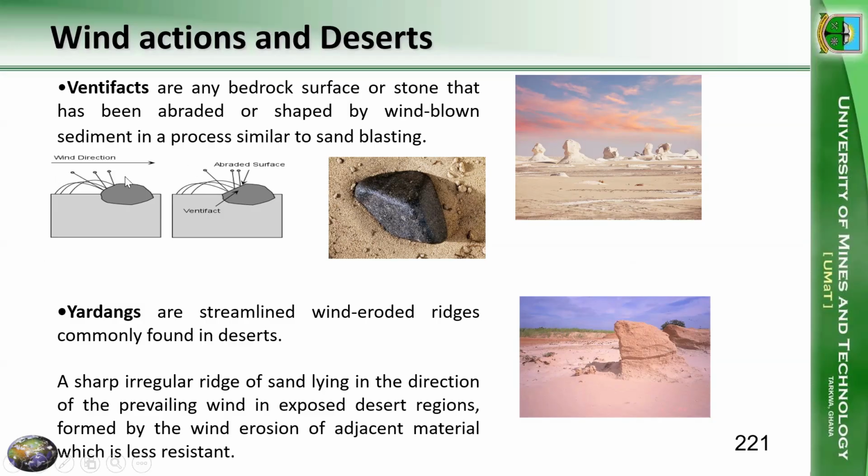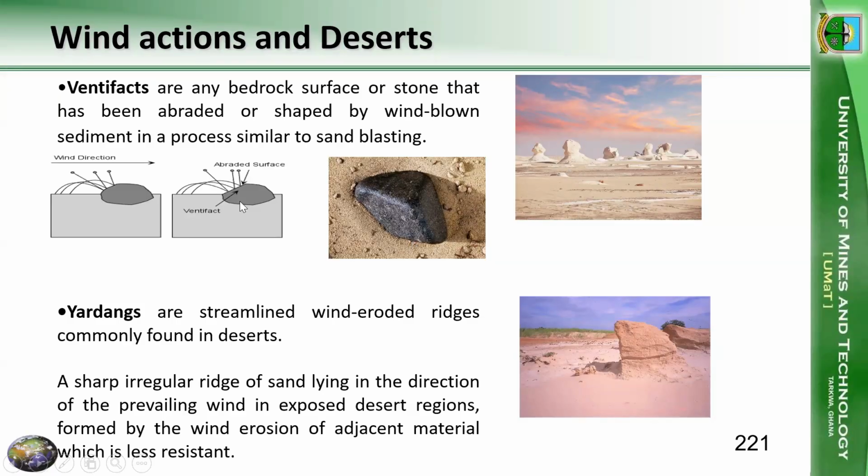So here we see the wind direction. The particles come and hit and chip away the surface of this particular rock or outcrop here, and it's abrading the surface, so we form a ventifact. So this is a typical ventifact. Any bedrock surface that has been abraded or shaped by wind-blown sediment is called a ventifact.